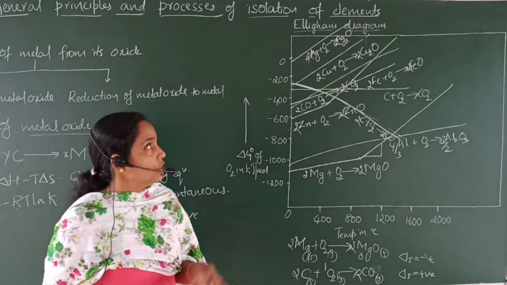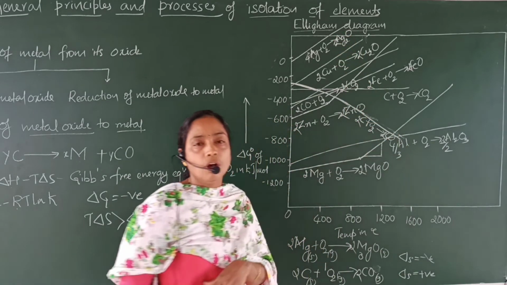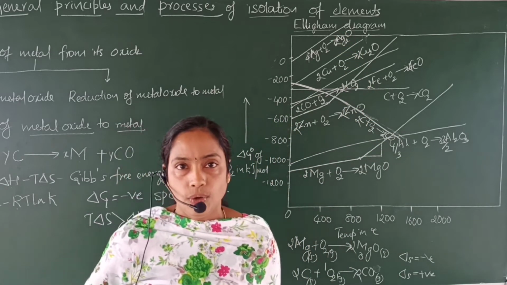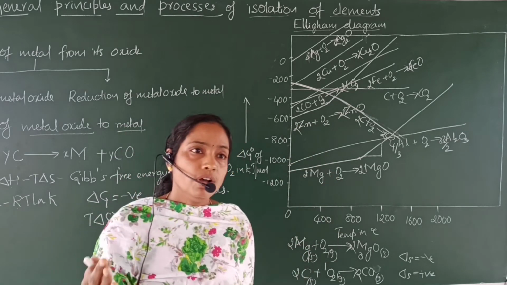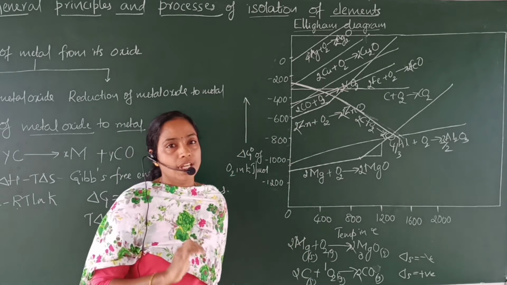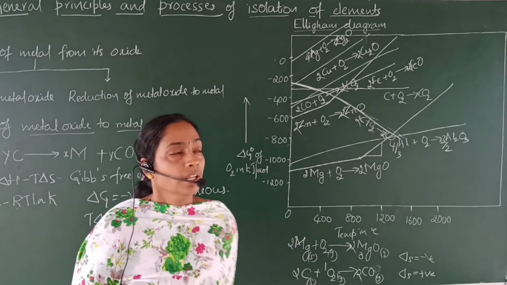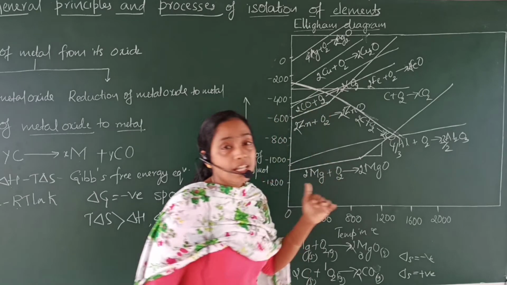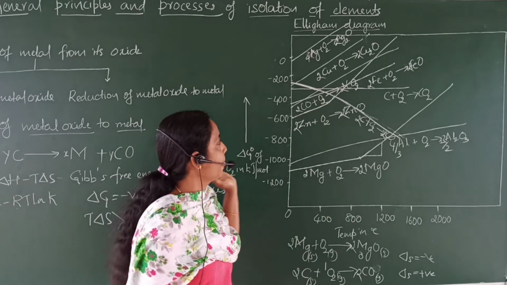At relatively lower temperature, the Ellingham diagram for the formation of silver oxide crosses the zero line. That means at relatively higher temperature, silver oxide can be reduced to silver without using any other reducing agent. Silver oxide itself decomposes to silver by heating.